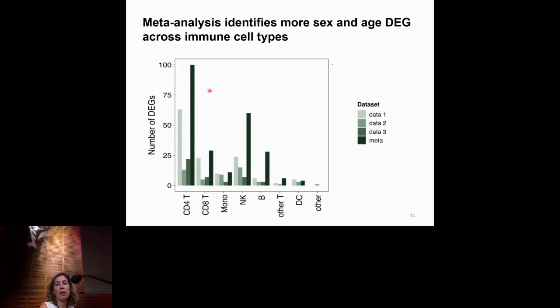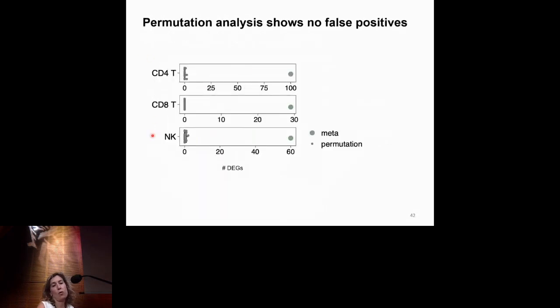So the first thing that we did then is to do permutation analysis. And I'd recommend doing this permutation analysis on any analysis of this sort that you do in single cell, because on many occasions we've run approaches where you do the permutation and you still get hits. So basically we permuted the labels of the donors and we reran the analysis and the meta-analysis, and what we see is that we have no false positives, and that the genes that we find differentially expressed in these cell types are truly differentially expressed genes.